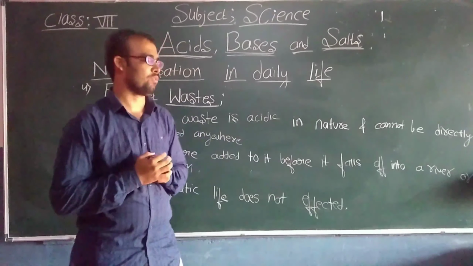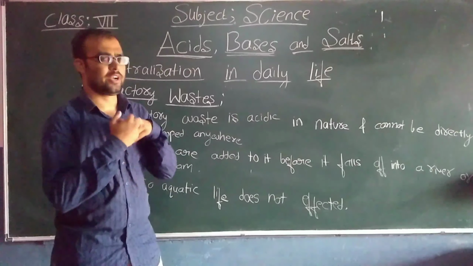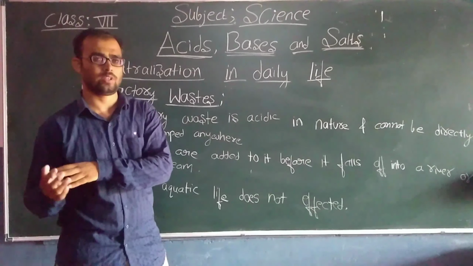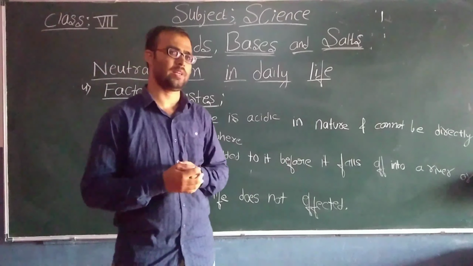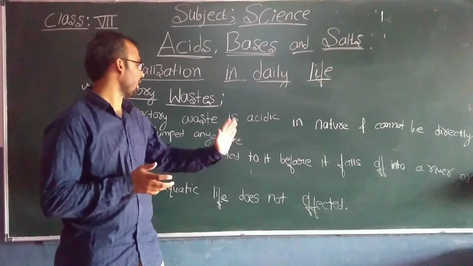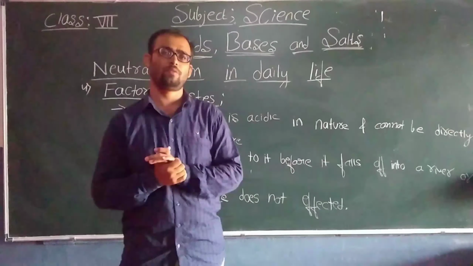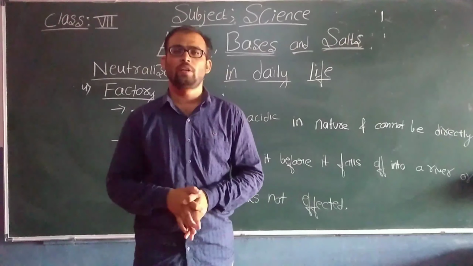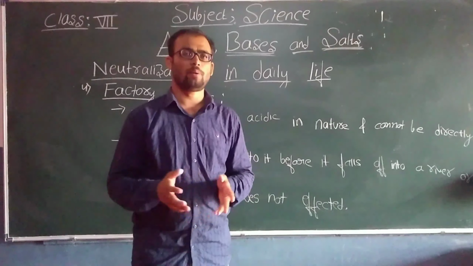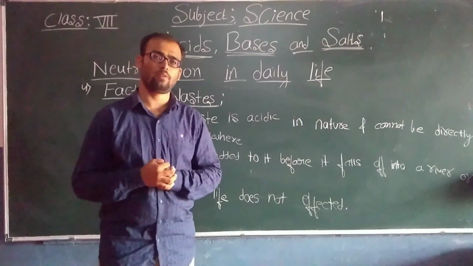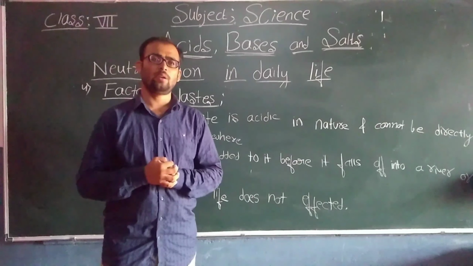When we neutralize the factory waste and throw it in a river or dump it in any other place, there won't be any issues. Why? Because we have neutralized the factory waste. So if we throw that neutralized factory waste in a river or a stream, there will be no effect on aquatic animals.